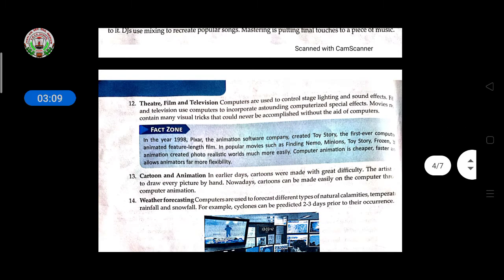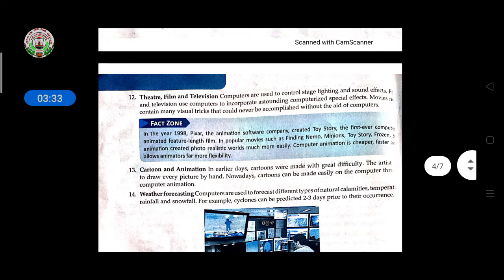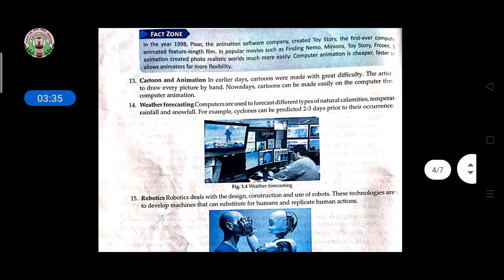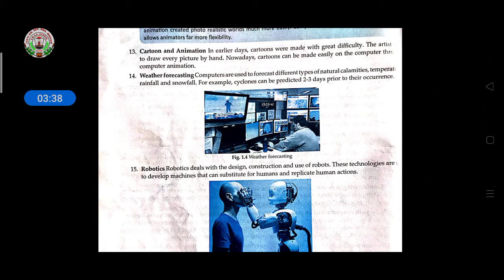And then theater, film and television. If you are doing some drama in a theater, the lighting work and the sound effects are all controlled with the help of computers. Then in television, there are several serials and films, and they make special effects using computer aided programs only. Then cartoons and animations: how the cartoons move is done through computer animation.